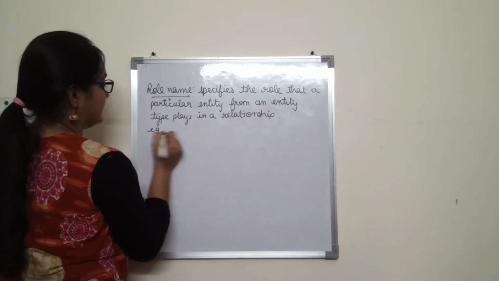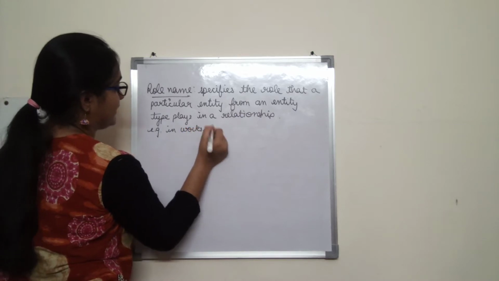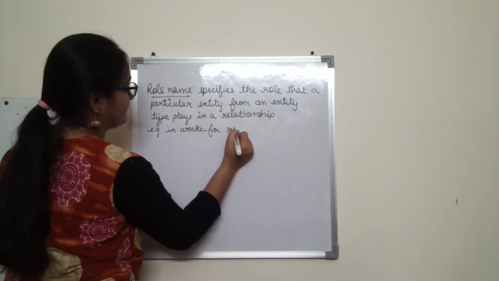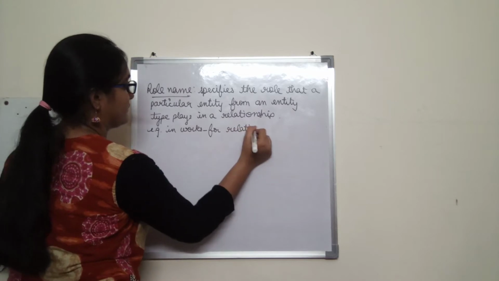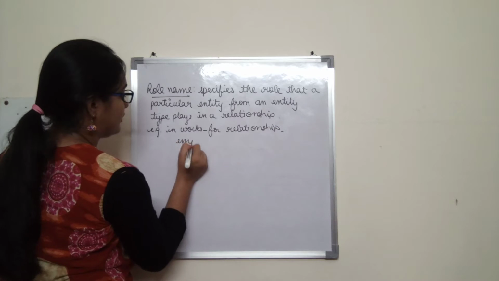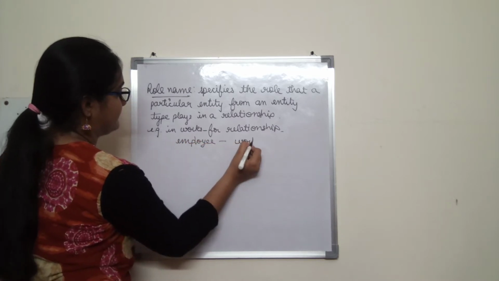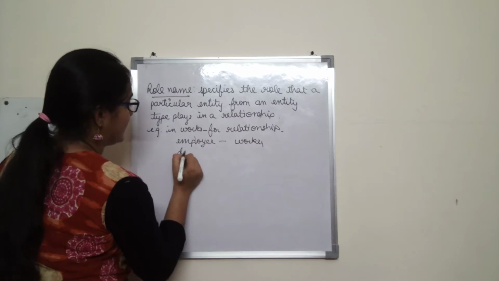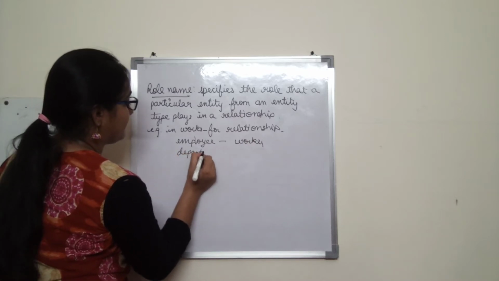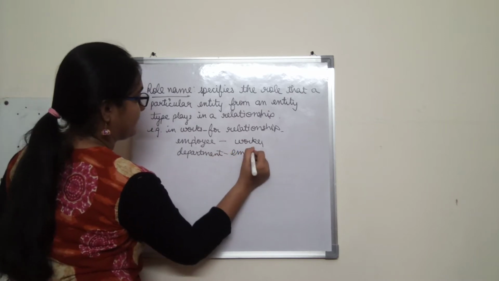Example: in the works for relationship, employee plays the role of worker and department entity type plays the role of employer.